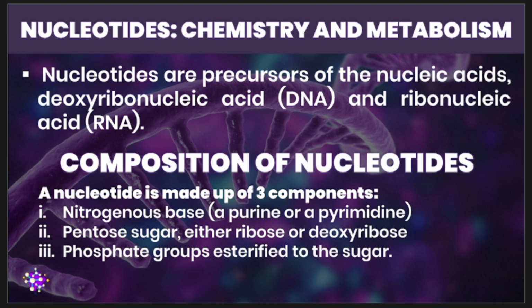In those two phases, in those 10 steps or 10 reactions that happen in glycolysis, there are certain reactions that are energy yielding. When we say energy yielding, there is either production of your ATP, or if not, there is also a conversion of ATP to ADP. So that is one of the roles of your nucleotides. Again, it acts as a basis for sources of energy, in which we have your ATP and your GTP that drive biochemical reactions.